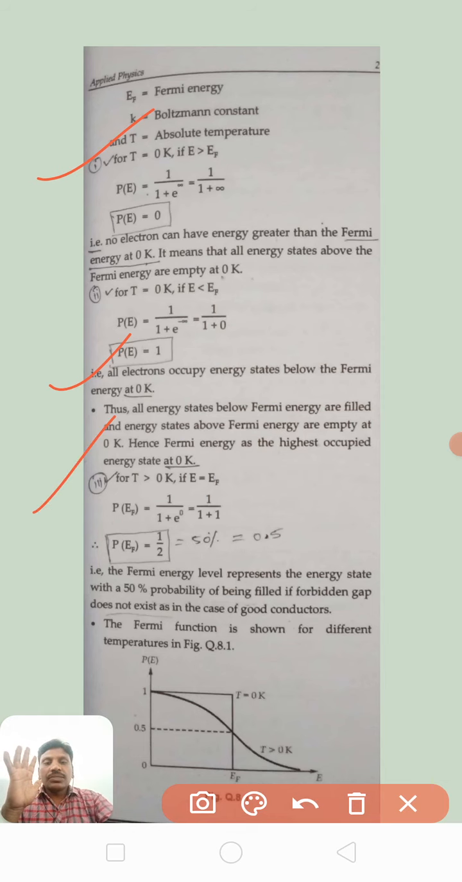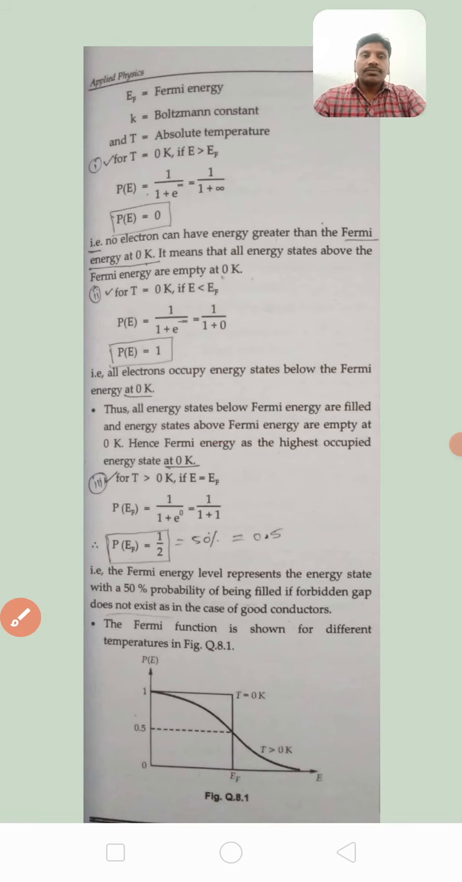Okay, there is a third condition. For T greater than 0, with E equal to EF. Then what happens? Here T, the absolute temperature, is more than 0, which means we are giving some temperature to the semiconductor. So what happens when the energy is equal to the Fermi energy and the temperature gradually increases? Electrons move from the valence band to the conduction band. Clear? Right.